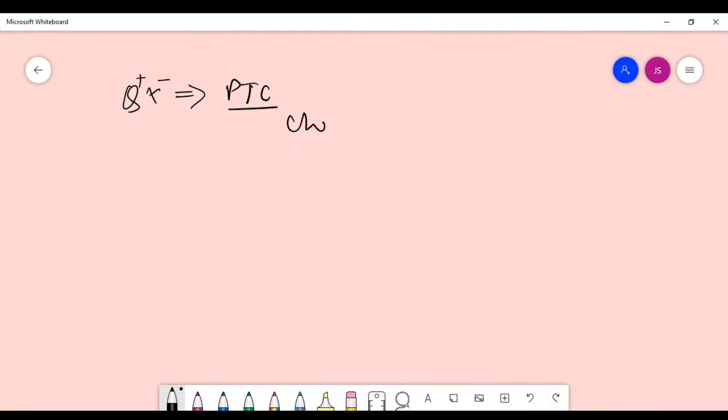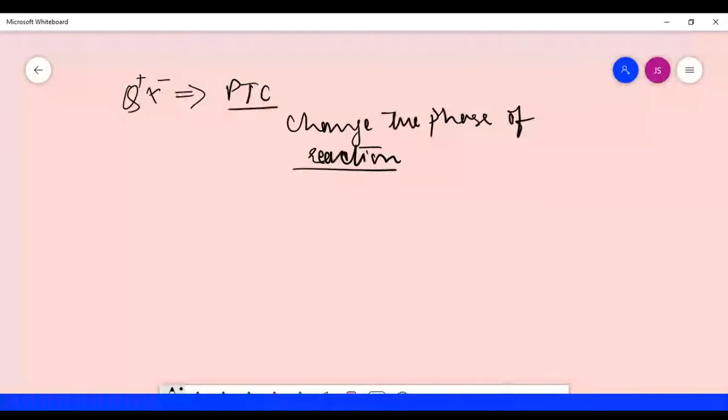They can change the phase of the reaction. So by completing this, we have done unit 1, right?